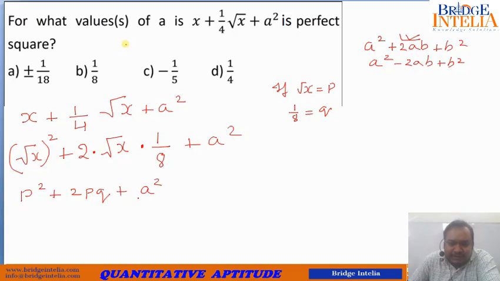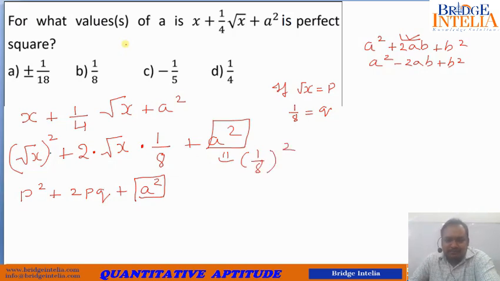So this will become a perfect square only when a square is actually equal to q square. That means if this thing is actually 1 by 8 whole square, only then will it become a perfect square, as you can see from the pattern.